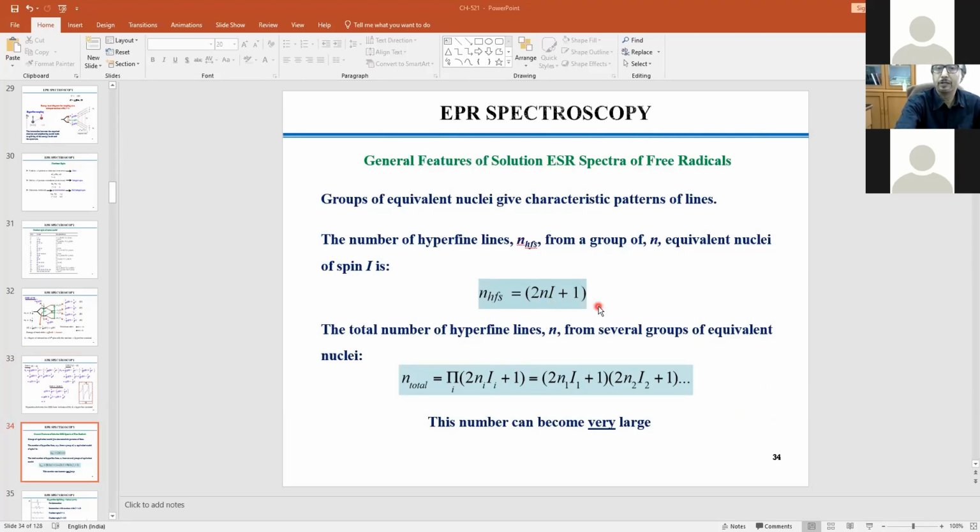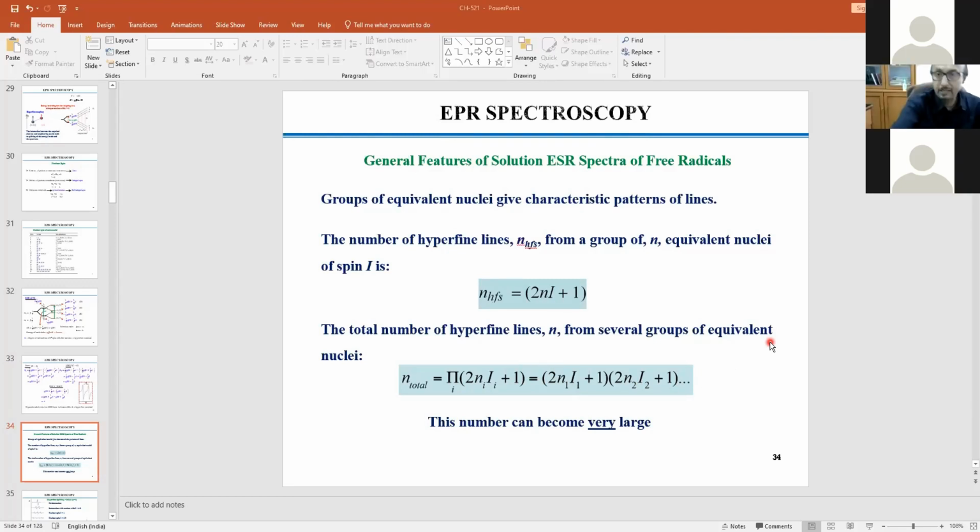Now, if you have two or three different atoms or centers which are interacting, then you have, for example, (2NI plus 1) into (2NI plus 1). Say you put one atom, then 2 atoms, then 3 atoms, and then 4 atoms. In that way, you can get multiple numbers of hyperfine lines. The minimum would be 2 lines and the maximum endless, depending on how many nuclei you are considering around that particular electron or electrons.